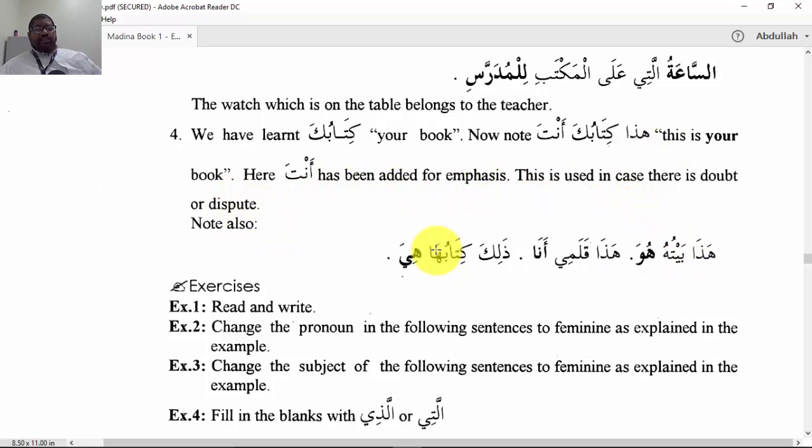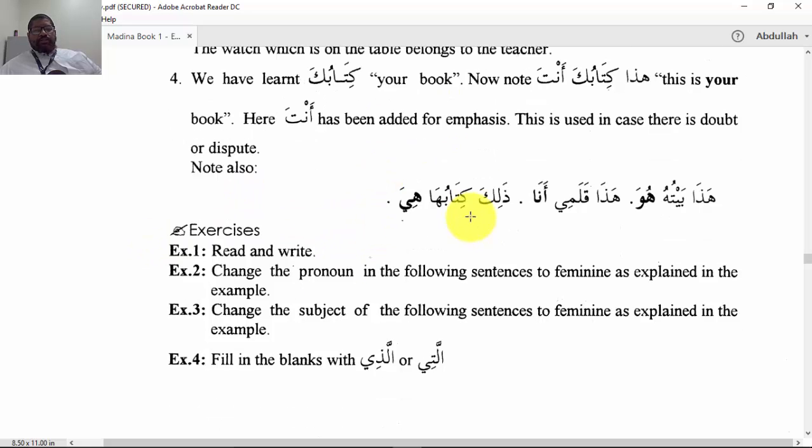This is used in case there's doubt or dispute. This basically is a way in Arabic, in balaga, expression of balaga, okay, of giving definiteness to the point that we're talking about, that whose book we're talking about. This is showing that we're not talking about anyone else's book except yours. You're talking to that person. So kitabuka anta. So it's showing emphasis. So there's no dispute on who we're talking about, whose book we're talking about. Let's look at the next example.